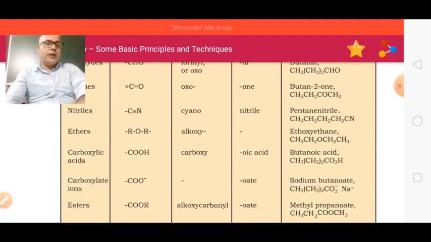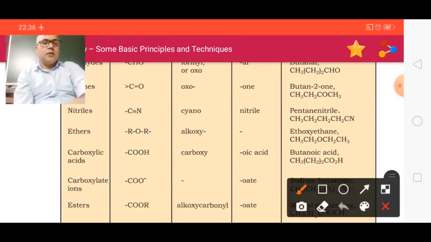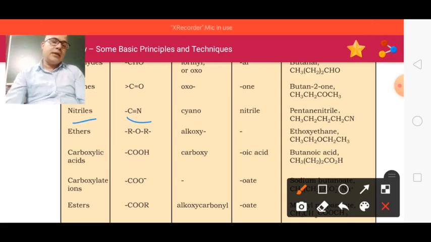Next are the nitrile, ether, carboxylate, and the ester. Now see, nitriles are compounds which have a C triple bond N. This is also known as cyanide.